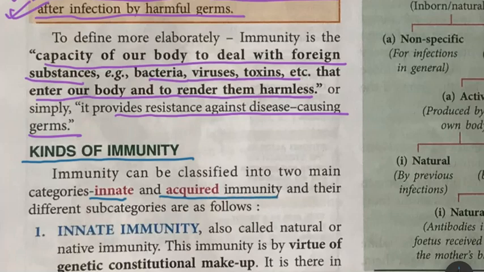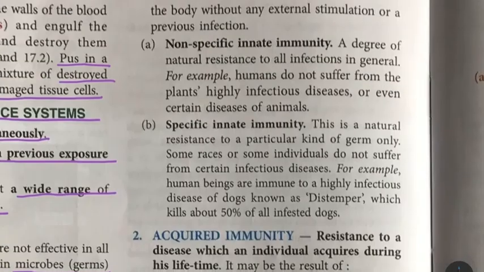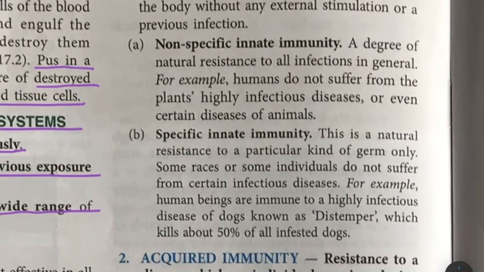Talking about innate immunity, we are talking about your natural or native immunity. That means you are born with this immunity. It is in your genetic constitutional makeup. So it is there in your body without any external stimulation or any previous infection. In this there are two types. One is non-specific innate immunity, that is, you can resist all the different infections in general.